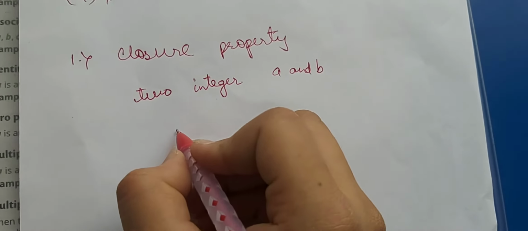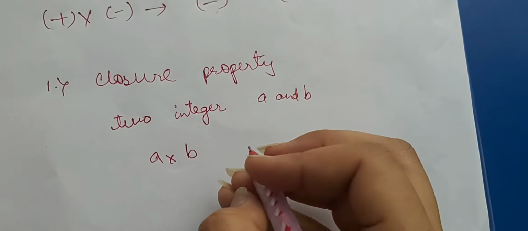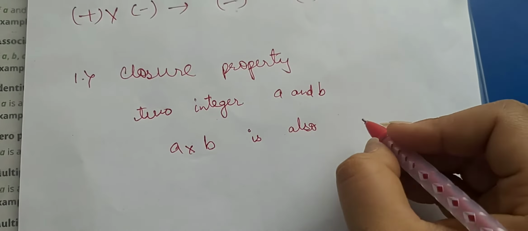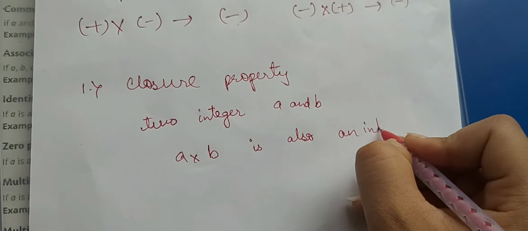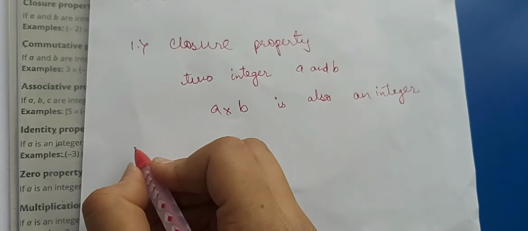According to the closure property, the multiplication of a and b is also an integer.